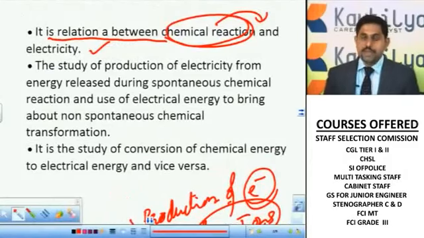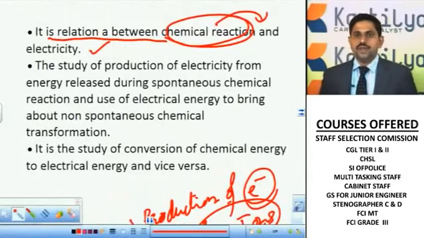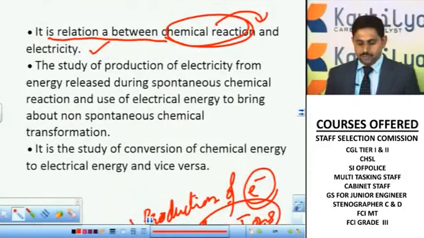Here also, in the same case, in electrochemistry, we are producing free electrons or free ions during the process of a chemical reaction. By this production of free ions or free electrons, there is a production of electricity. This process of production of electricity by chemical reaction, we consider as electrochemistry.